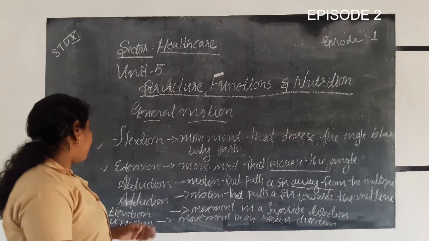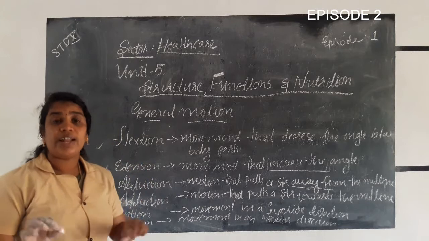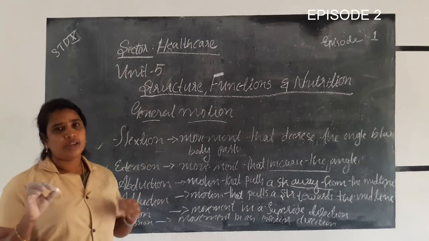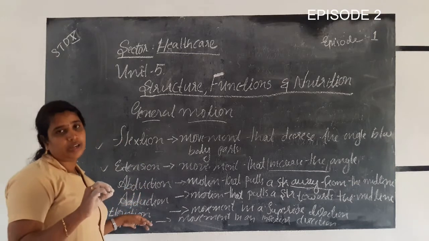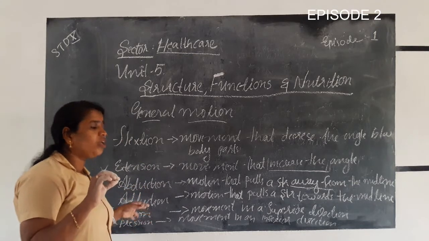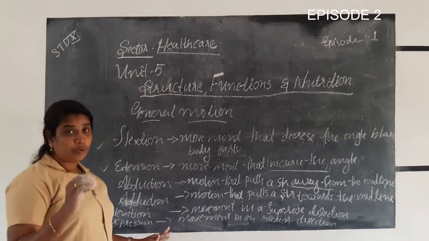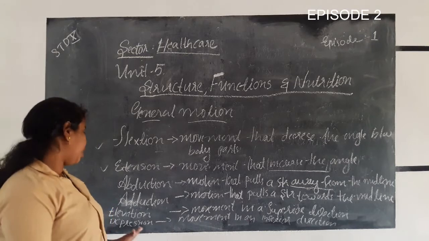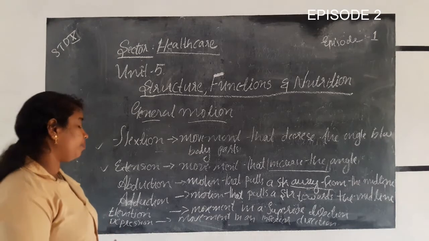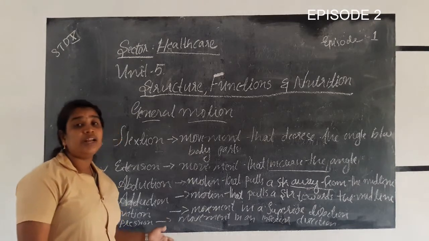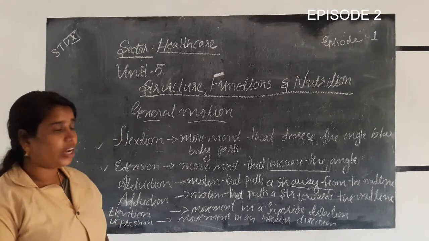Then we will discuss elevation. Elevation is a simple movement in a superior direction. And depression is a movement in an inferior direction. These are the general motions.